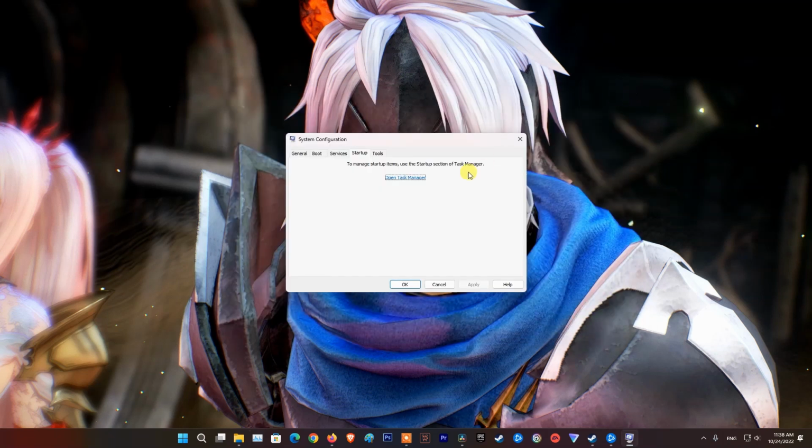Close Task Manager. On the Startup tab of System Configuration, select OK. When you restart the computer, it will be in a clean boot environment.